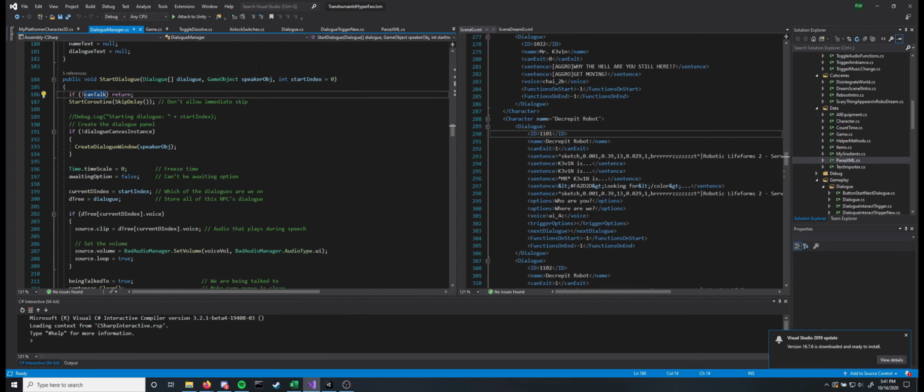It's possible for you to be unable to talk, so in that case we just return. And we have a little coroutine because the same button used for talking to somebody or interacting is also used for skipping. We don't want you to press the button and immediately skip to the next dialogue, so there's a slight delay before it allows you to skip, so that you have to press that button a second time.